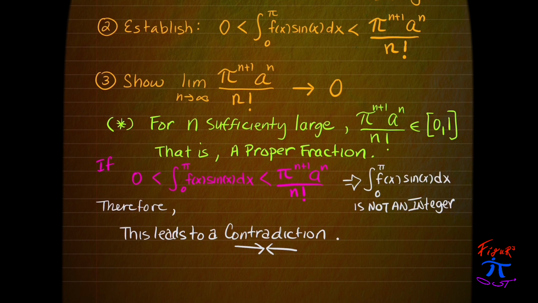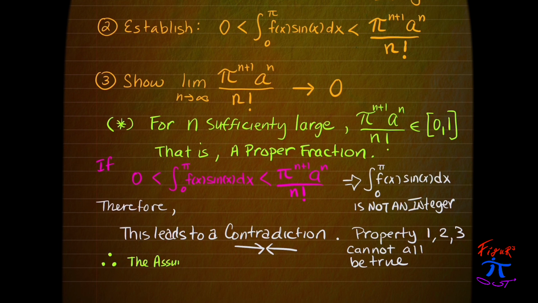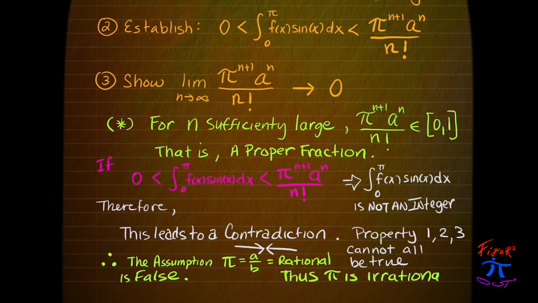And now we've established that that integral for n sufficiently large would not be an integer. So properties 1, 2, and 3 cannot simultaneously be true. Therefore, our assumption that pi as a rational number, the ratio of two integers, is false, thus leading us to the conclusion that pi is irrational.